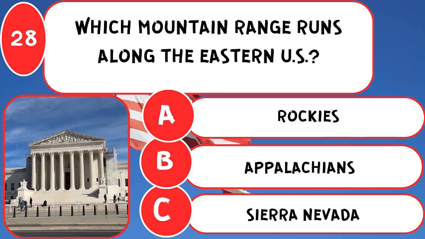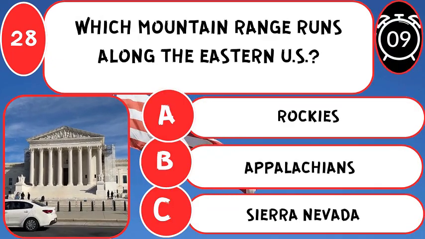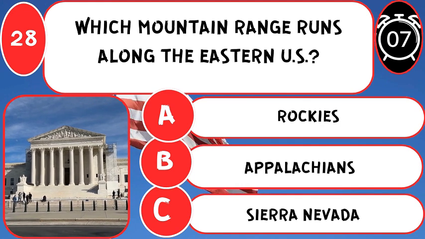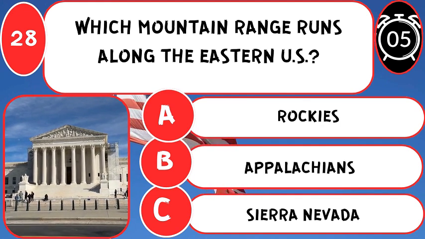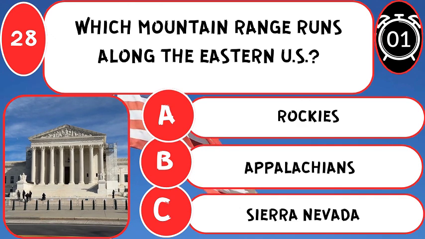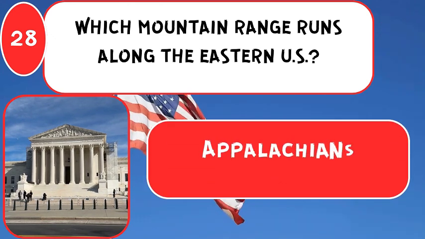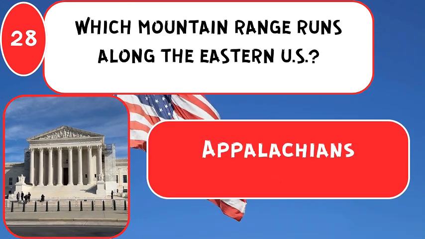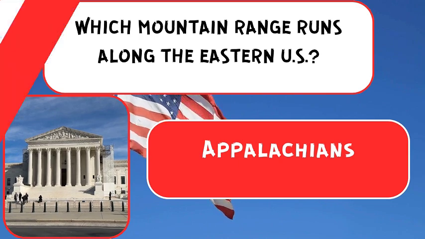Which mountain range runs along the eastern U.S.? The correct answer is Appalachians, stretching from Alabama to Maine.